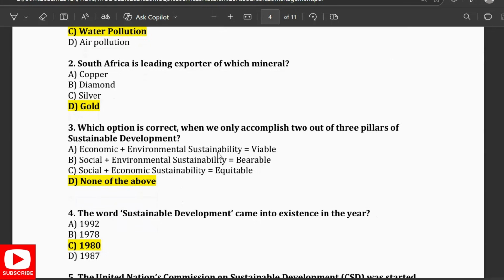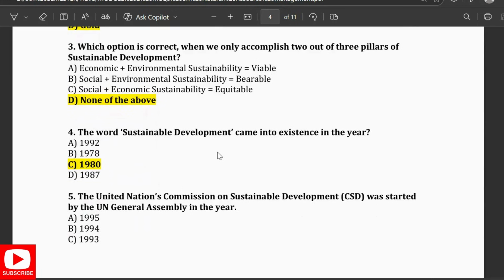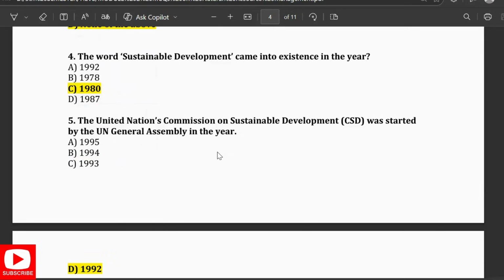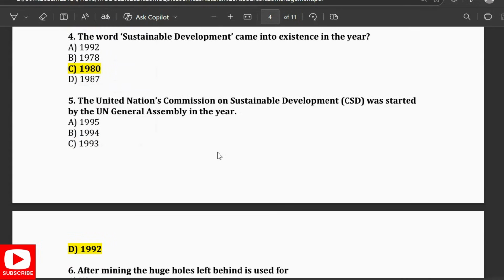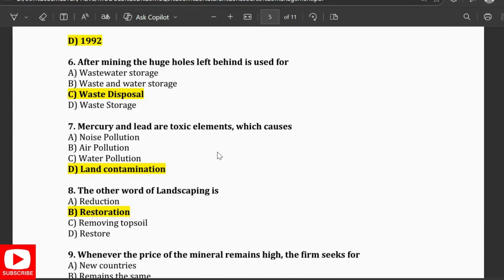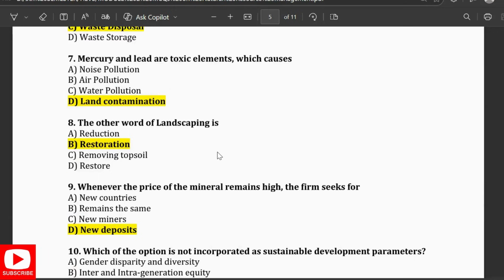None of the above. The word sustainable development came into existence in the year 1980. The United Nations Commission on Sustainable Development was started by the UN General Assembly in the year 1992. After mining, the huge holes left behind are used for waste disposal. Mercury and lead are the toxic elements which cause land contamination. Another word for landscaping is restoration.